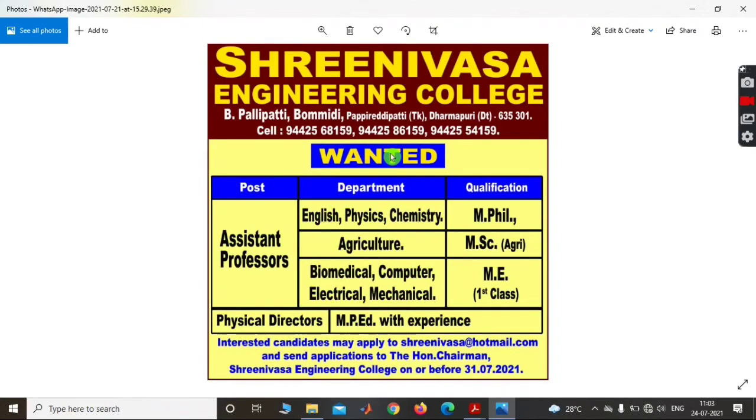Okay. Now coming to the sixth notification, Sriveni Vasa Engineering College. This is wanted for assistant professor in the Department of English, Physics, Chemistry, Agriculture, Biomedical, Computer, Electrical, Mechanical. Here are the corresponding qualifications, and they also require physical directors. Interested candidates may apply to this email ID and send an application to the honorable chairperson of this college on or before 31st July 2021. If you want more details, just dial their number and ask if you have any inquiry regarding the notification.